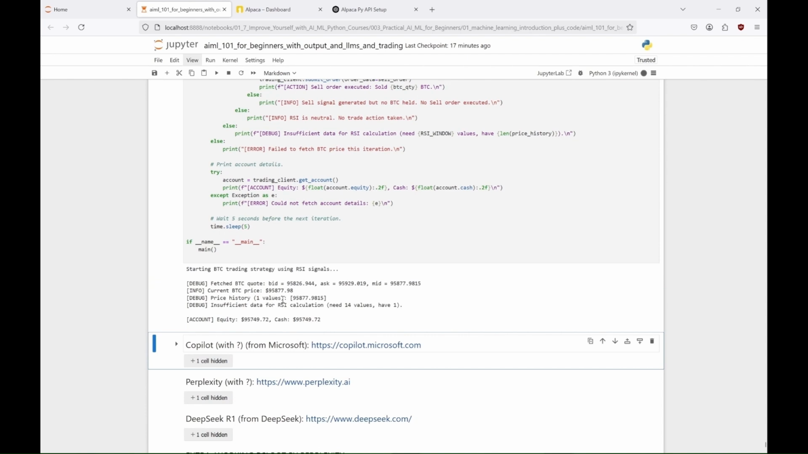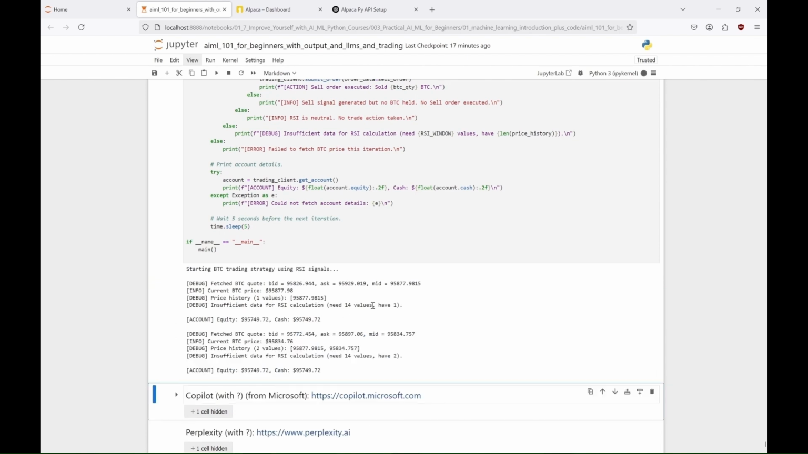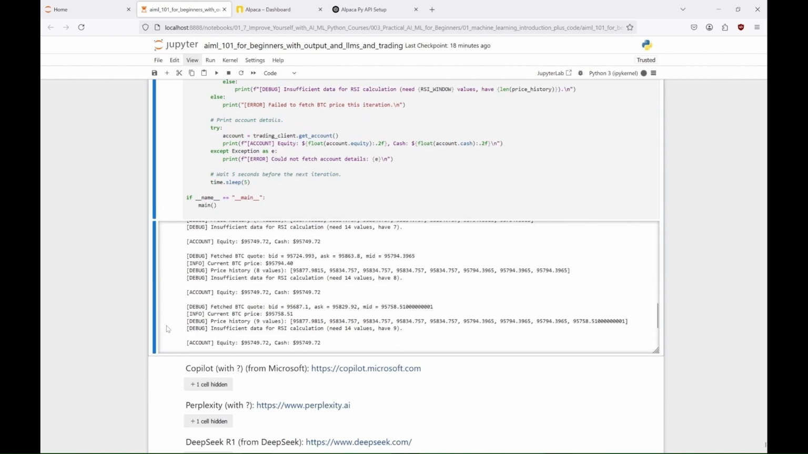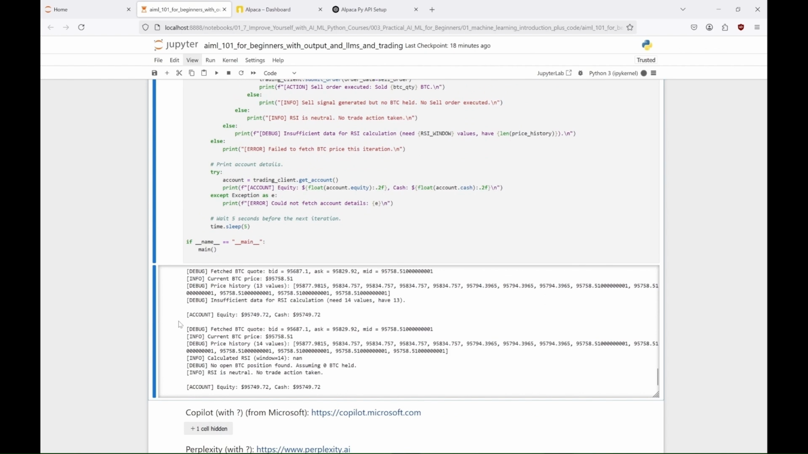We get the first Bitcoin price and info that we can't calculate RSI because of insufficient data. And the new prices are being added to the list. So far so good. Let's then wait and see what happens next. I'll speed this up for you. And here we go. We have our 14 prices to calculate RSI and our bot calculated it as NaN, not a number. And because of the way RSI is calculated, we can also see that we have no open Bitcoin positions according to our bot, since the RSI was calculated as neutral. Not under 30 nor over 70. No trade action has been taken.